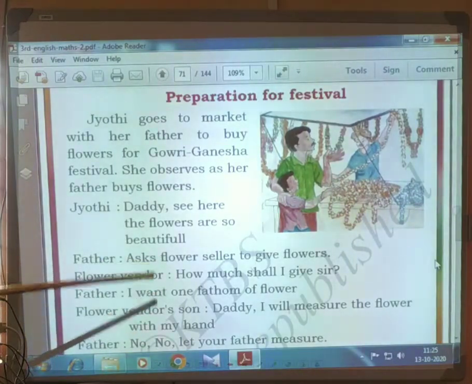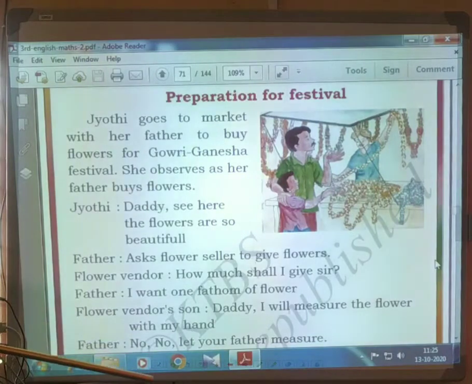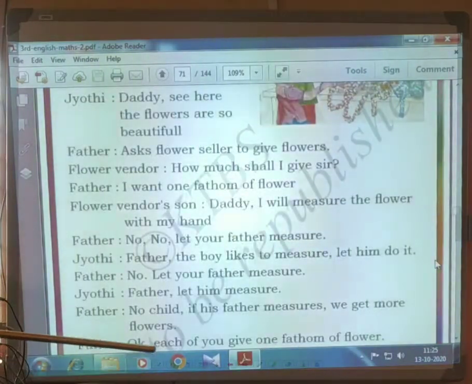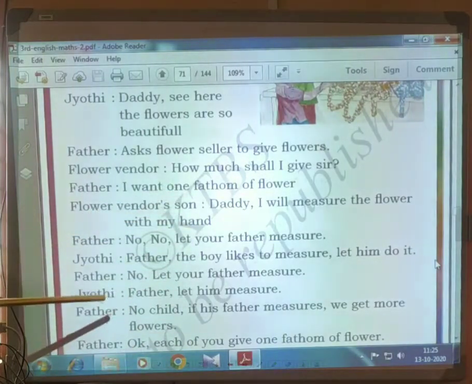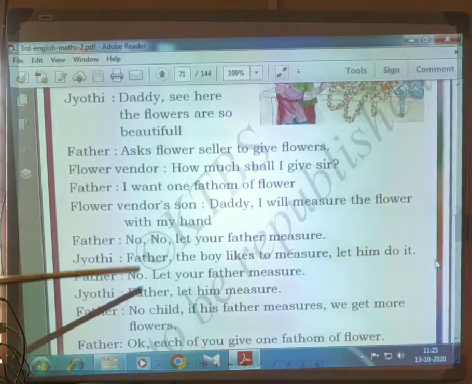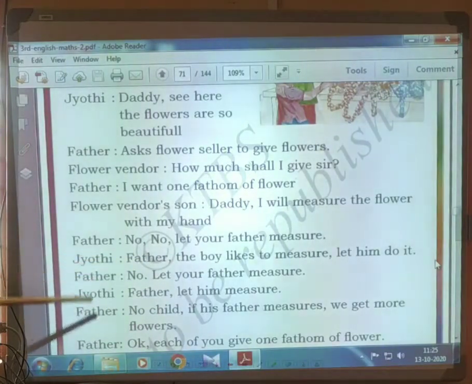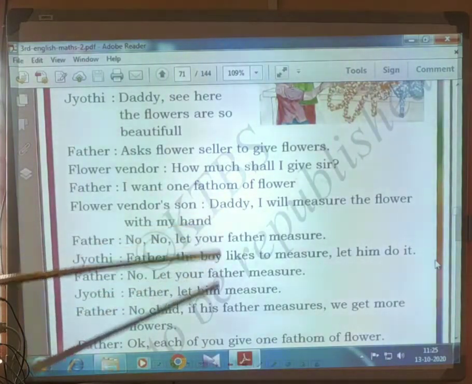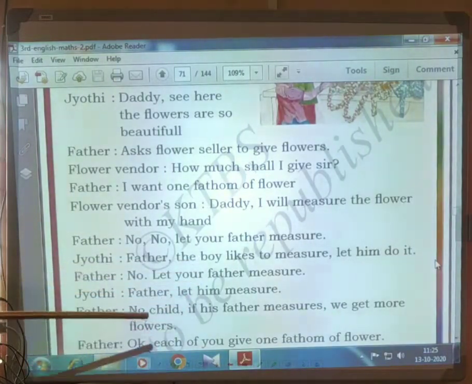Flower vendor's son told, "Daddy, I will measure the flower with my hand." But Jyoti's father told, "No, let your father measure." And Jyoti told, "Father, the boy likes to measure, let him do it." Father told, "No, let your father measure." And Jyoti told, "Father, let him measure."